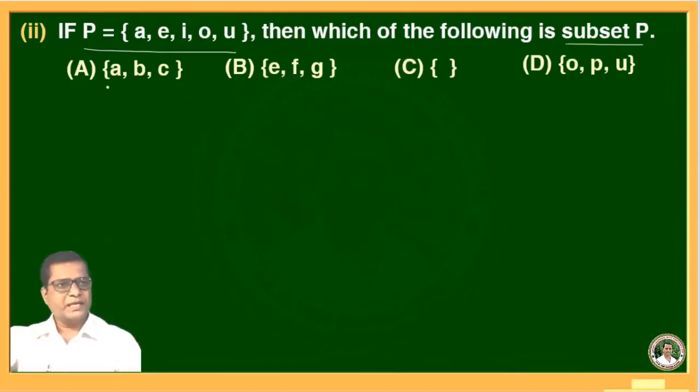Now option A, A, B, C. These elements are in P? A, B, C. B is not there. Therefore A is not a subset of P. Then E, F, G. F and G are not present in the set P, therefore B is not a subset of P. Then empty set. Yes, empty set is a subset of every set.